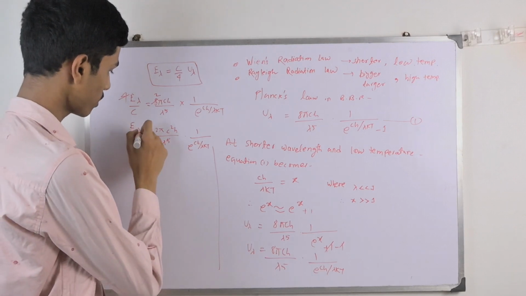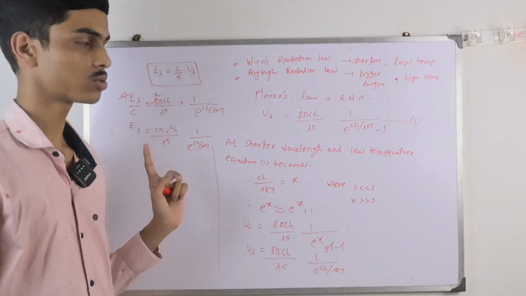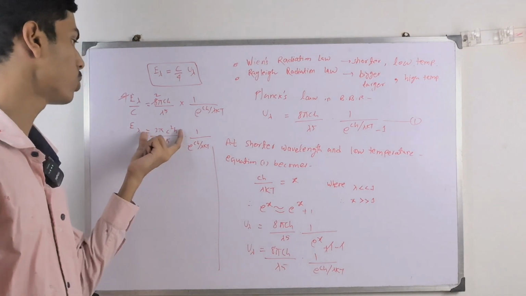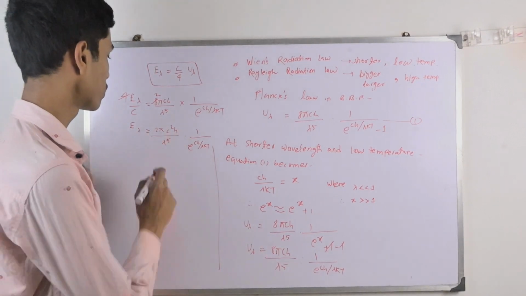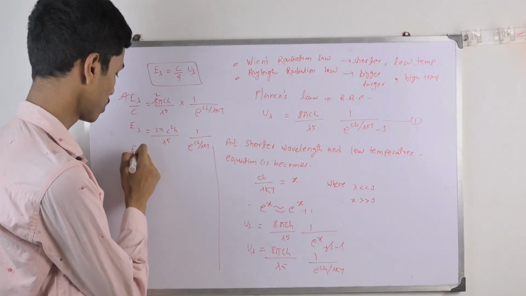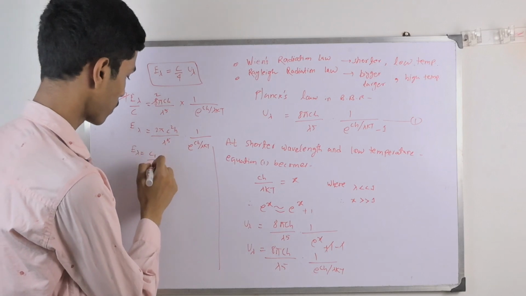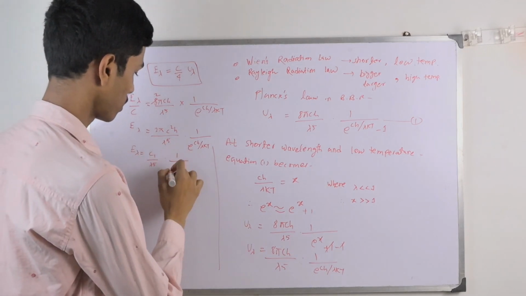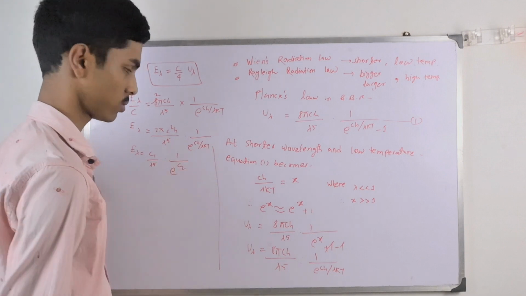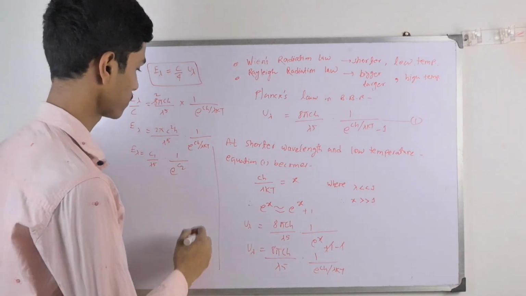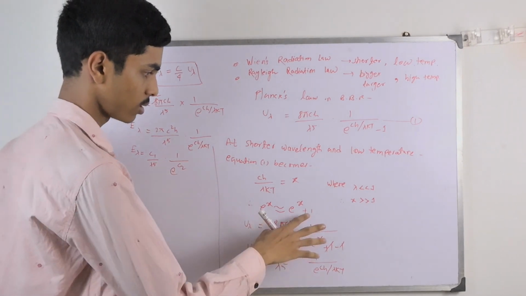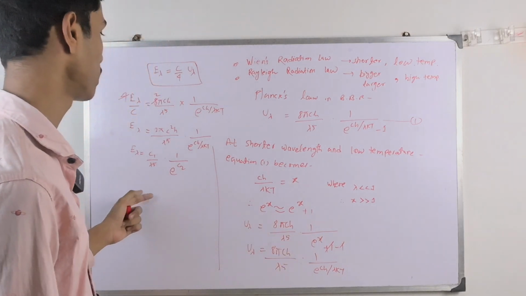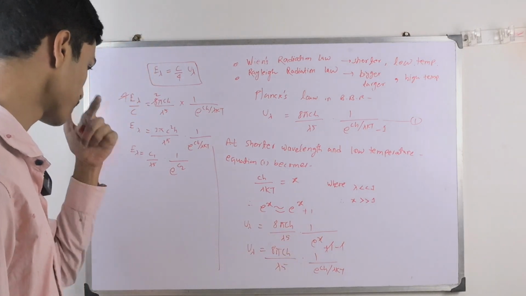If you see carefully, 2 pi c square h, the whole term, is a constant part. So we can write E lambda equals C1 by lambda to the power 5 into e to the power C2. We just have to do like that to continue with this question.